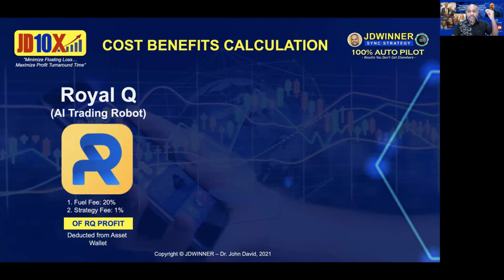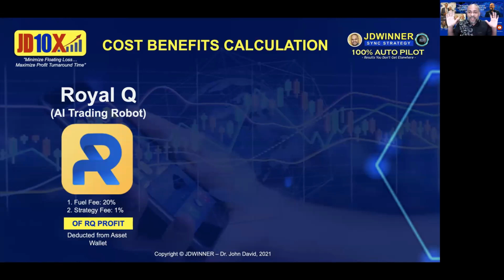So every time the bot closes in profit, 21% will be deducted from your asset wallet. Can you understand me? So let's say if you make a profit of $1, from that $1, 21 cents will be deducted. So this is happening in the bot. Please take note of that. So can Royal Q deduct your funds in your spot wallet in Binance or Huobi? They can't. They are not authorized to do that. That's the reason why they requested you to allocate in advance a minimum of at least $20 into the asset wallet so that they can deduct from the asset wallet. Please take note of this information.